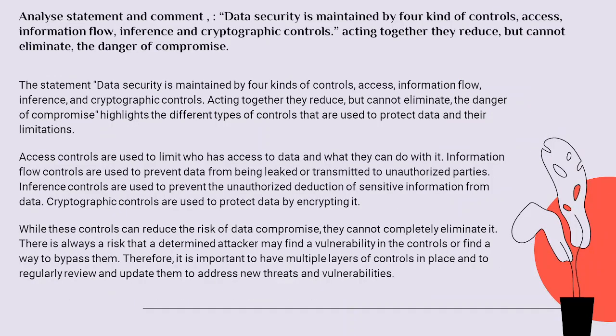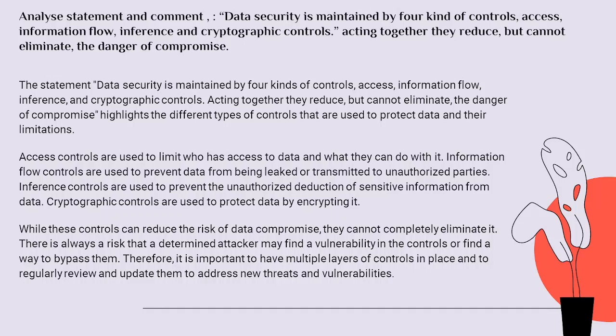Now the next question is: analyze and comment. Data security is maintained by four kinds of controls: access, information flow, inference, and cryptographic controls. Acting together, they reduce but cannot eliminate the danger of compromise. The statement highlights the different types of controls.